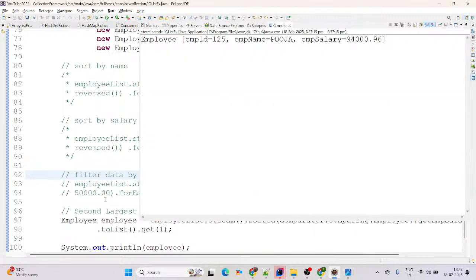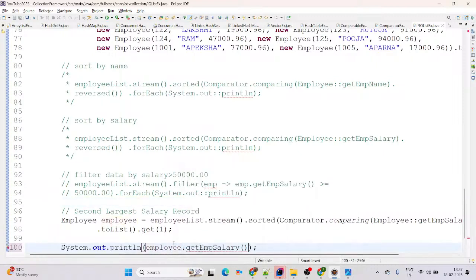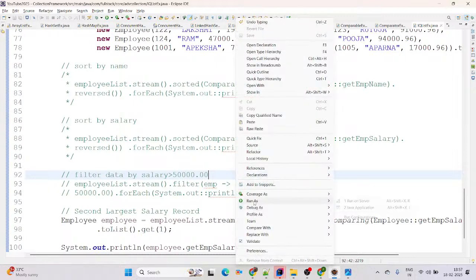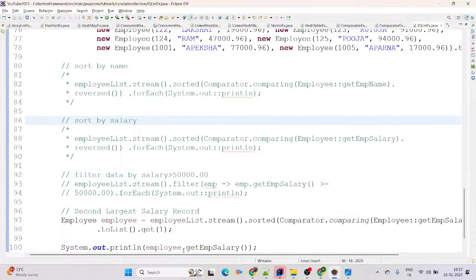Perfect. And if you only want to print the salary, then you can use the getter here. Get the salary, it will print only the salary. Run as Java application, see on screen. I hope you got the clarity here. Perfect. Yes. But if you want to print the entire record, you can simply print the object as it is.